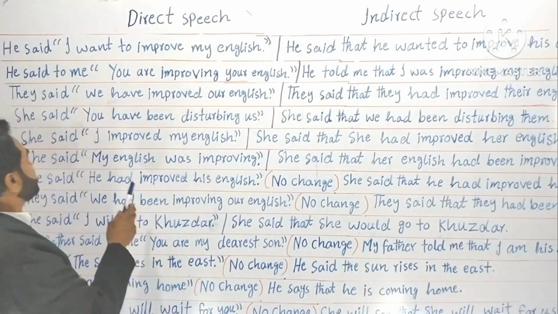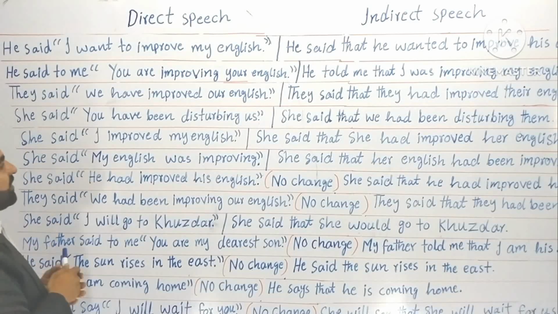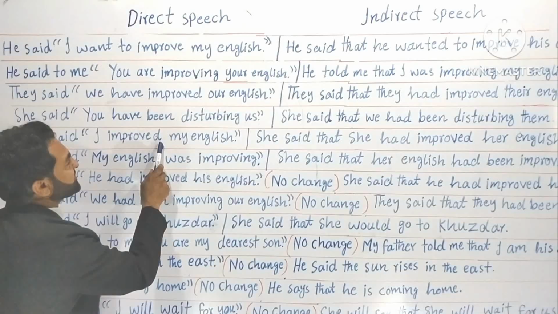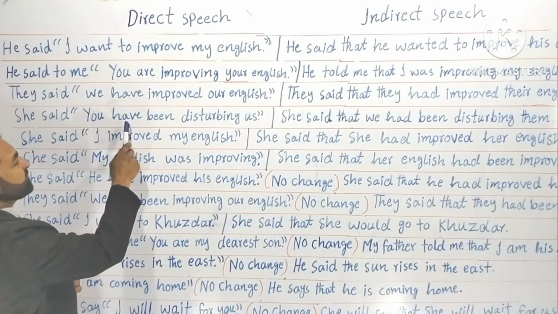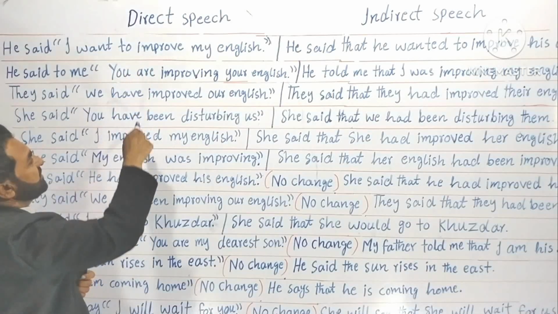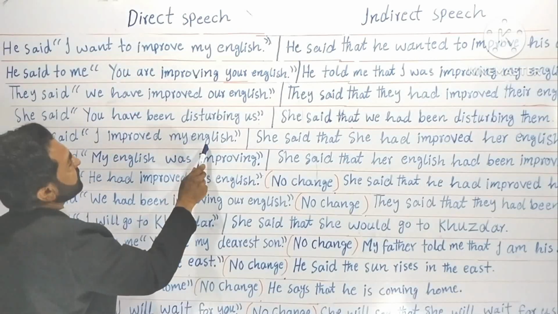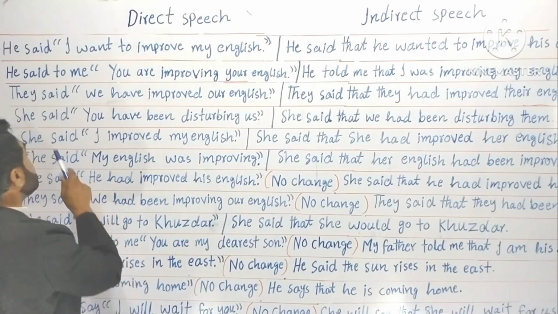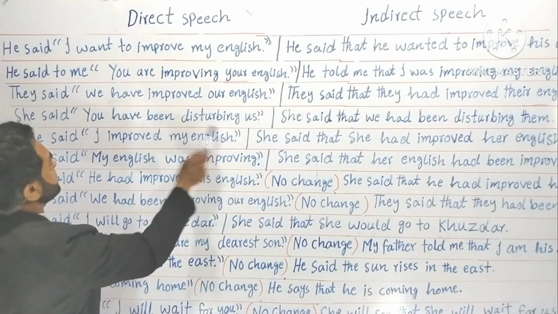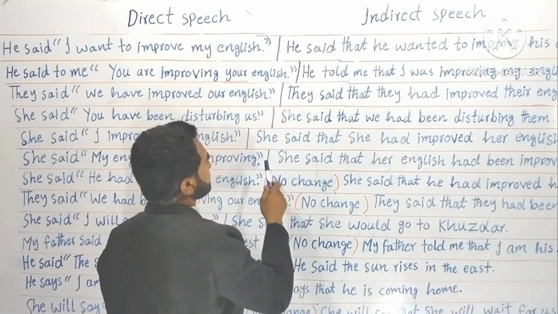Look at the fifth example. She said. Now it is past simple. It was present perfect continuous. Now this end. Now past is started. I improved my English. She said. These are her own words. Okay. Now I will, you can say, copy his words, mimic his words.